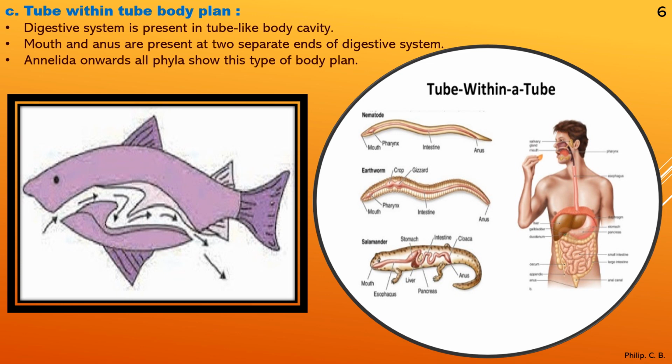Okay, so here we have taken one example, annelida onwards, all the phyla show this type of body plan. When you say annelida onwards, what does that mean? Phylum Annelida, the next phylum being Arthropoda, thereafter Mollusca, then Echinodermata, Hemichordata. Then comes the chordates: Pisces, Amphibia, Reptilia, Mammalia, Aves. So right from Annelida till Mammalia, all of them have the tube within tube body plan. Clear? Okay. So now we move to the next slide.